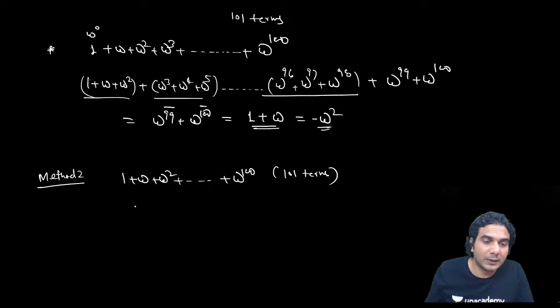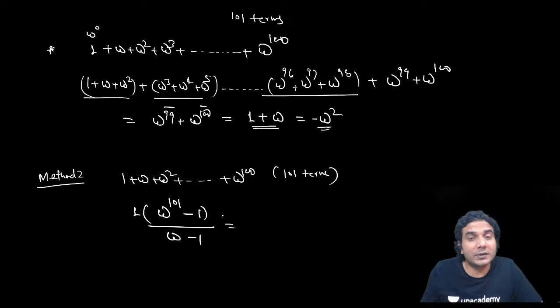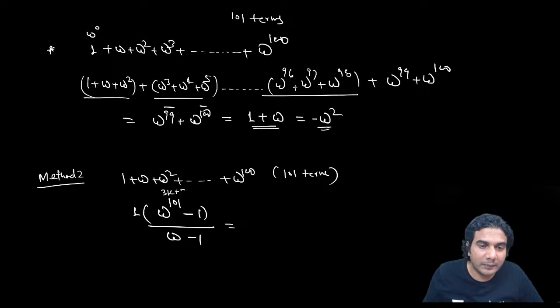So the sum is first term into common ratio raised to 101 minus 1, divided by omega minus 1. Now what is omega raised to 101? 101 is 3k plus 2, so that will become omega square.